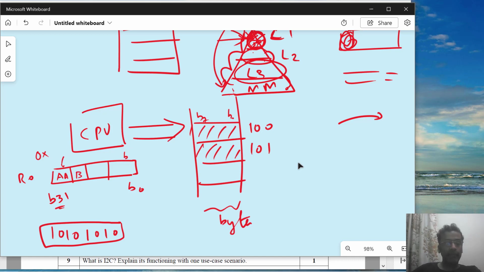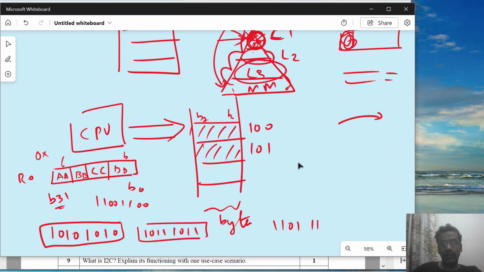So I may have a BB. I'm just giving you a random number. So BB is nothing but 11, right? So 1011 and 1011. This value will be here in binary form. And then it could be CC, which I'm sure you will know, 1100 1100, C. And then maybe I may have a DD. In that case, it will be 1101 and 1101. I will leave a space just to make sure that you don't get confused with so many ones or zeros together. So when I'm writing this value, I'm writing it as well as reading it.